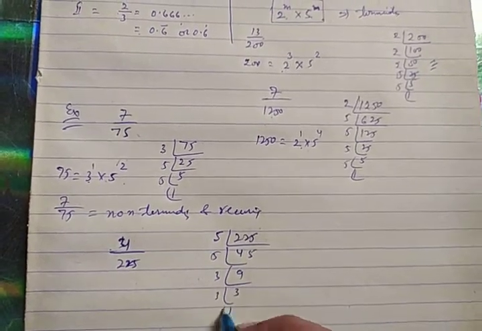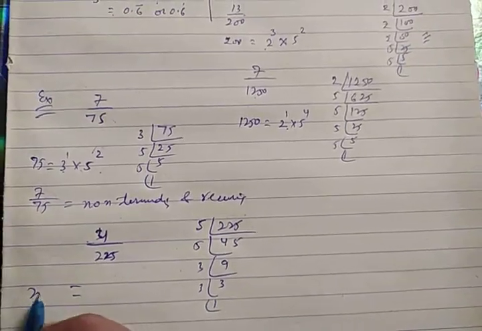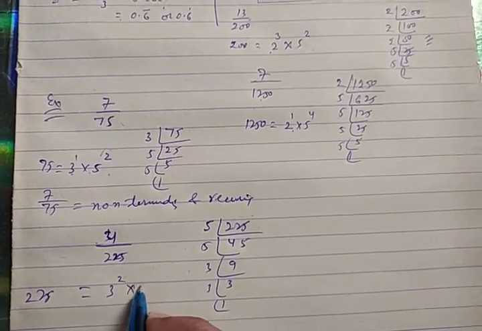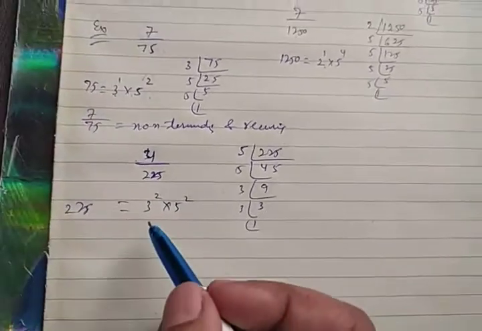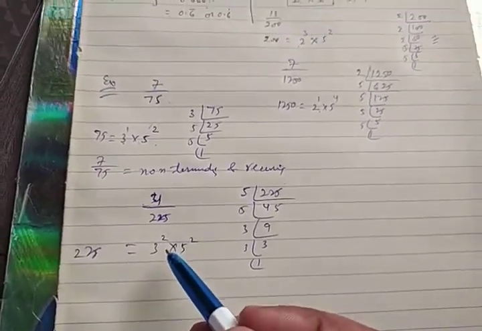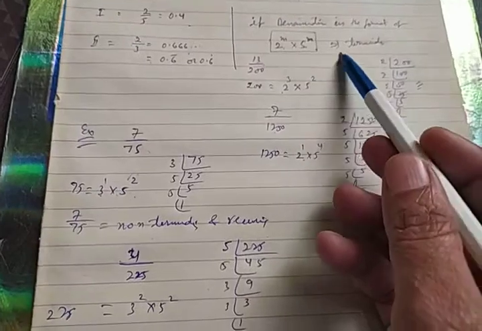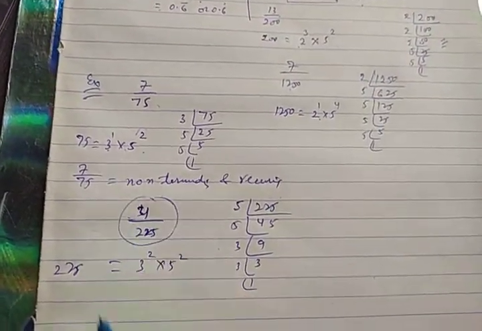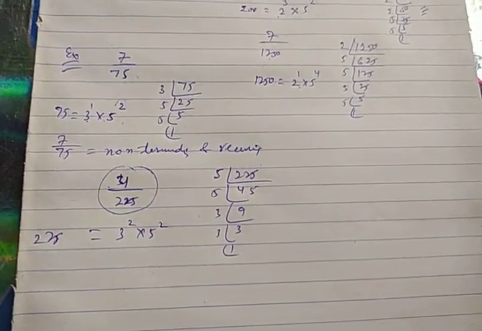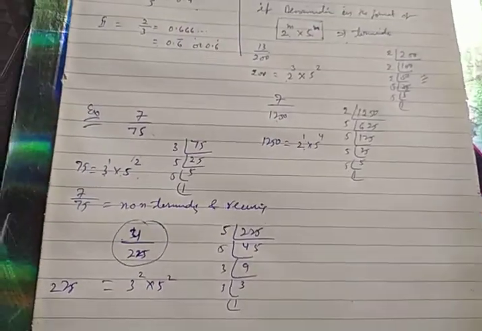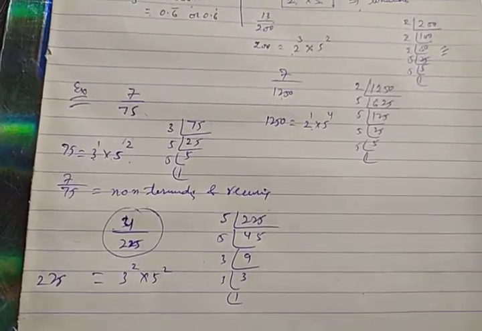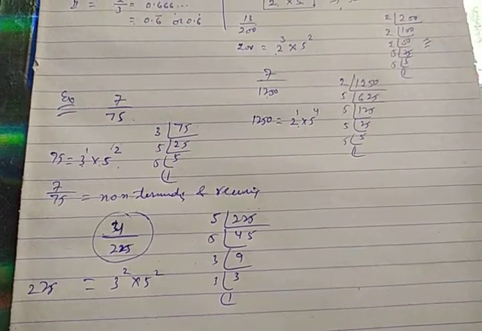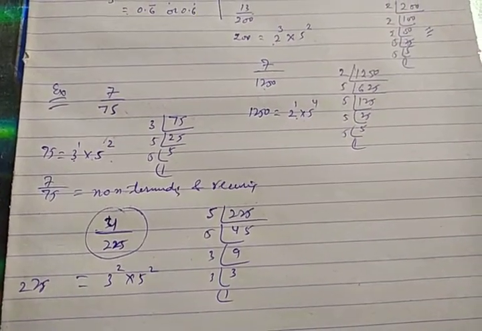Again 225 can be written as 3 to the power 2 into 5 to the power 2. It is a different case, but the format is not matching as given in the expression. That's why this expression is a non-terminating recurring. In this concept, you can, without actual division, obtain whether the given expression is terminating or non-terminating recurring.